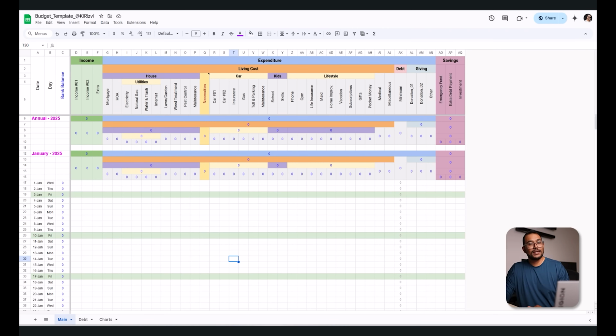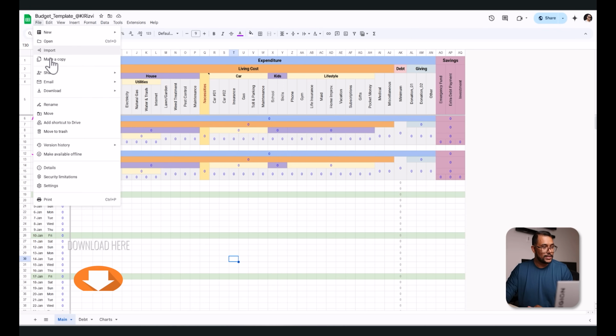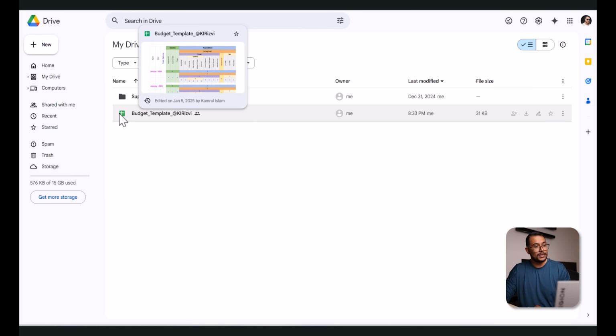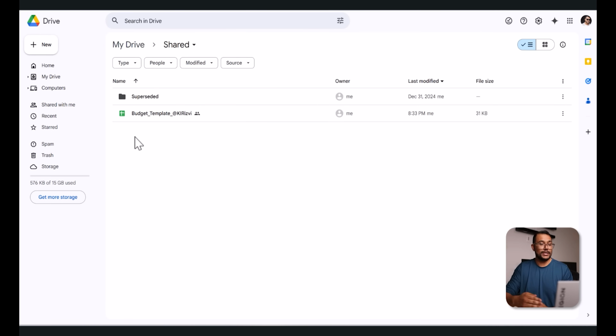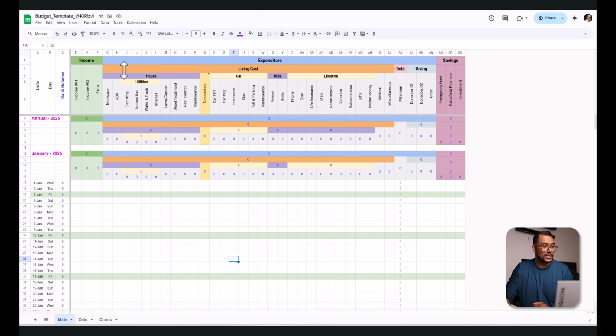If you click the link in the description below, it should bring you to a spreadsheet which will look like this. I would recommend going to File, and making a copy to your own Google Drive. It should look like this, and with that icon I would recommend running it through Google Sheets instead of Microsoft Excel, because that way you don't have to save. It will be automatically synced whenever you are on the go from your iPhone, iPad, or another computer. So let's look at how the spreadsheet looks.